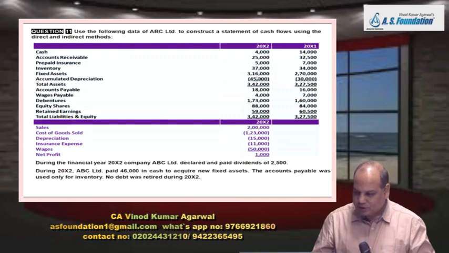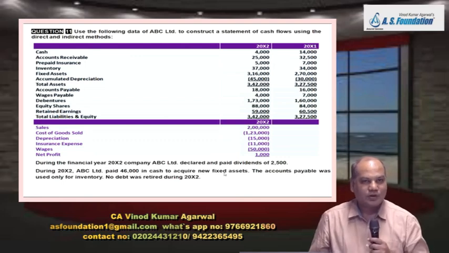This is your fixed asset. 2,70,000 is opening and 3,16,000 is closing. What is the difference? 46,000. There is a note below: during the year 20x2, ABC paid 46,000 in cash to acquire new fixed asset.